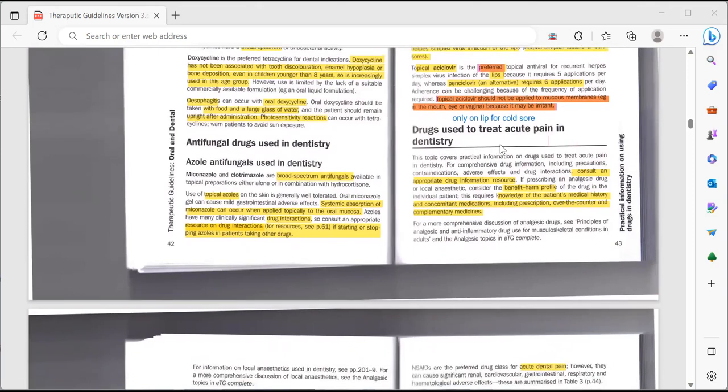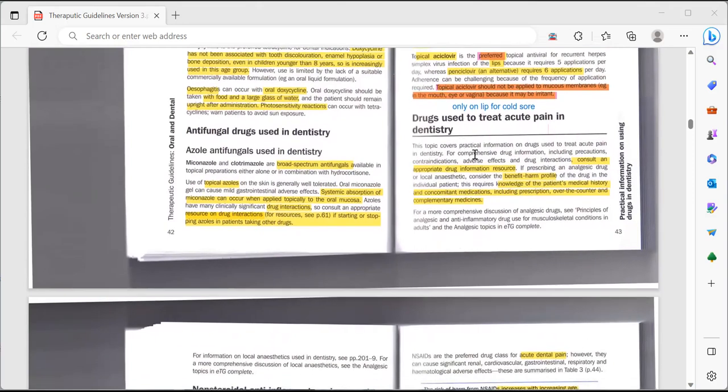Okay, then drugs used to treat acute pain. So the antibiotic topic is over here. The antibiotic, antiviral, antifungal topic is completed. So now we will start with the painkillers.